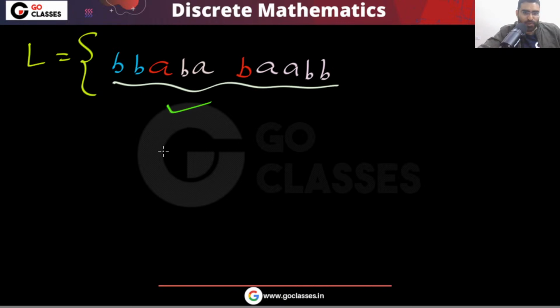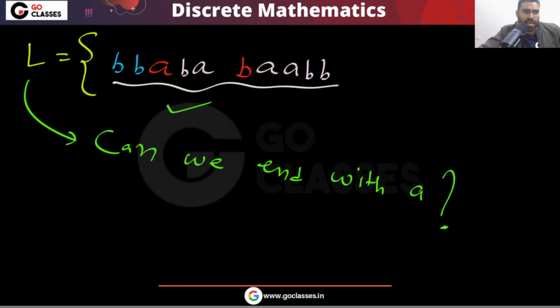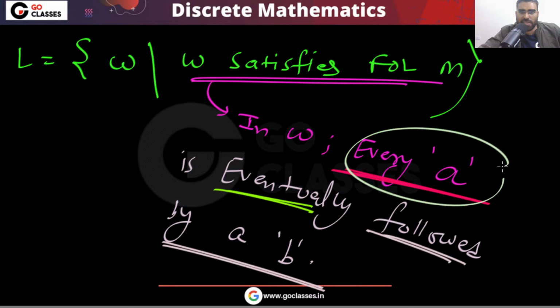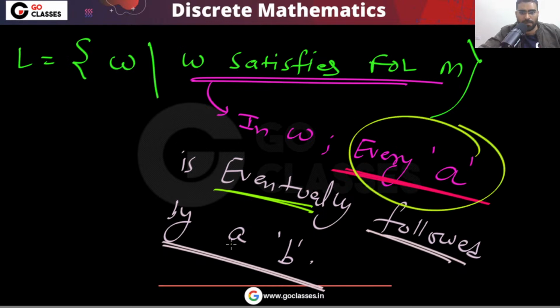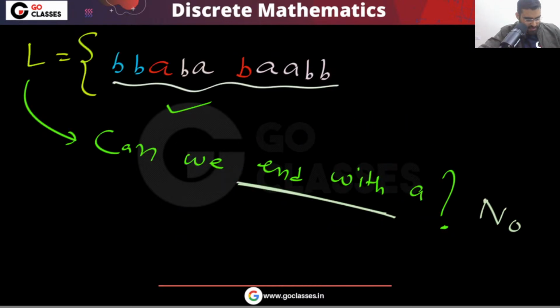Something beautiful is coming now. This L is basically ending with B. Can we end with A? The answer is no. You cannot end with A because every A will be eventually followed by B. So definitely you cannot end with A.